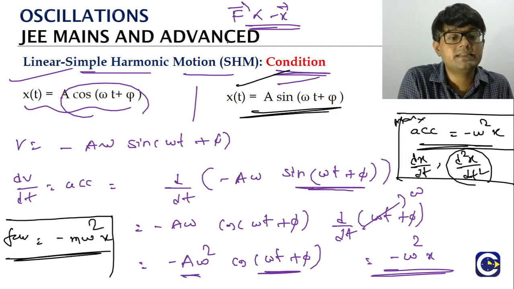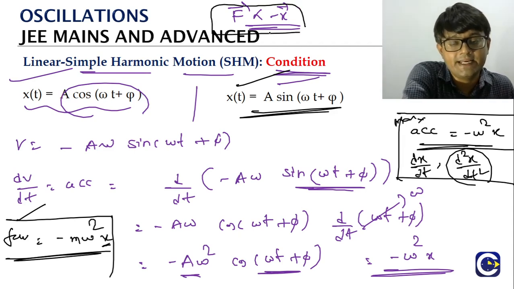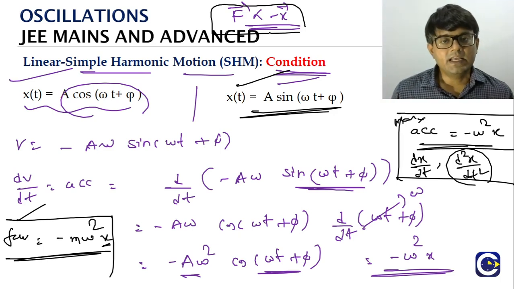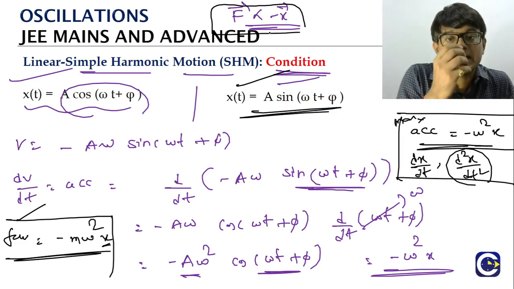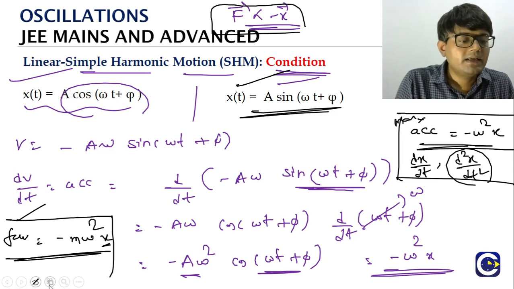That is the reason why you can see here force is proportional to minus x. This is where we began, right? Our discussion about the SHM began from that relation. So force is directly proportional to the displacement value but opposite in terms of direction. So this is what we will refer to as the condition of the linear SHM.